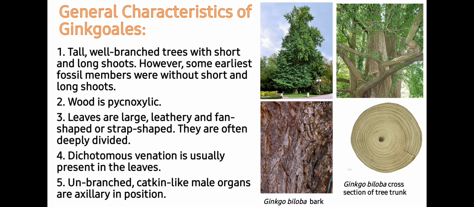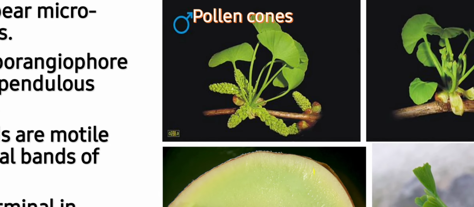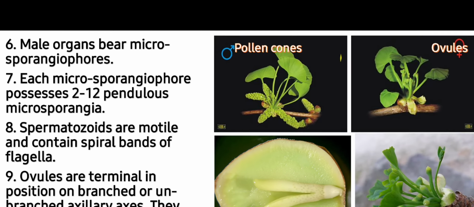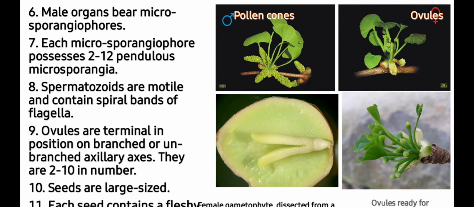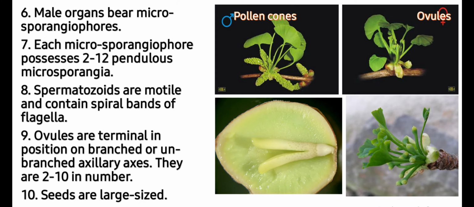Students, dichotomous venation is usually present in the leaves, and unbranched catkin-like male organs are axillary in position. In this image, you can see axillary male cones which have a catkin-like arrangement. Male organs bear microsporophylls, and each microsporophyll possesses 2 to 12 pendulous microsporangia. Spermatozoids are motile and contain spiral bands of flagella.